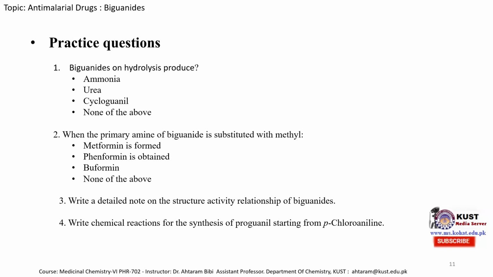And the fourth question is the chemical reaction for the synthesis of proguanil starting from parachloroaniline. So starting from parachloroaniline, you first react it with the cyanoguanidine, and then react it with isopropylamine to produce the proguanil molecule.